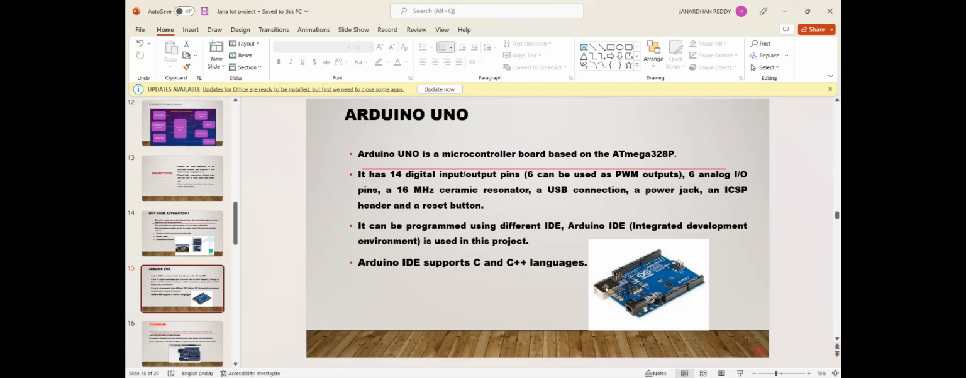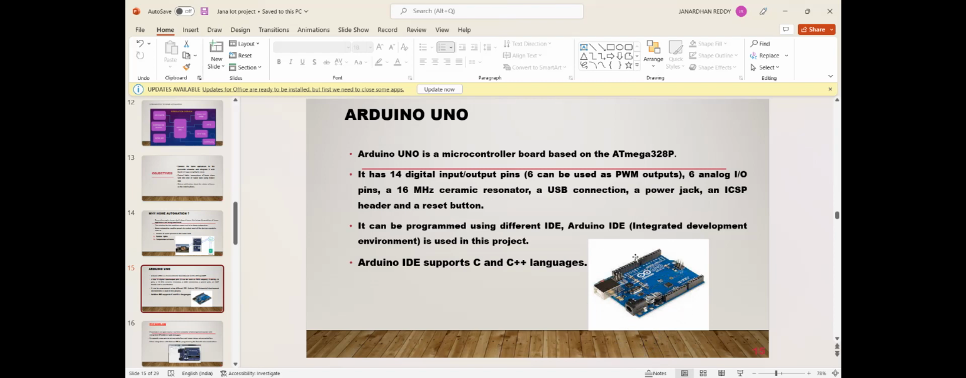Arduino Uno. This is called Arduino Uno. Arduino is a microcontroller board based on the ATmega328, and it has 14 digital pins, 6 of which are PWM outputs, 6 analog input pins, a 16 megahertz resonator, USB connection, and power jack. These are the things present in the Arduino.